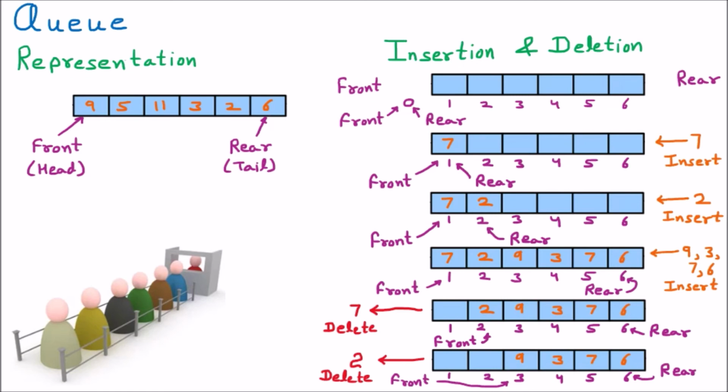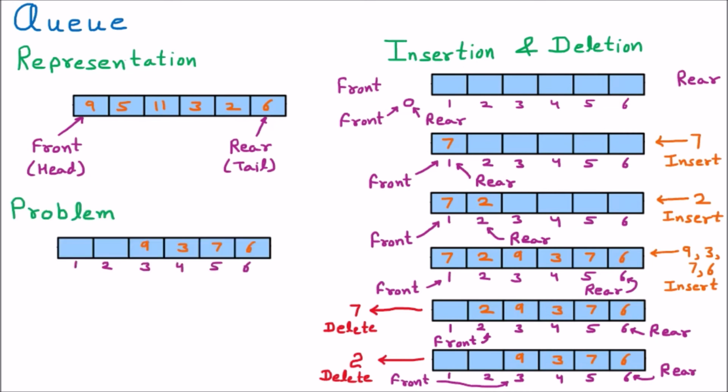Now we are understanding the problem with the queue. To understand it, I have taken the last step where we left the insertion and deletion, where there are 4 elements 9, 3, 7 and 6 at these specified positions, and the front is pointing to the third position, and rear is pointing to the sixth position.